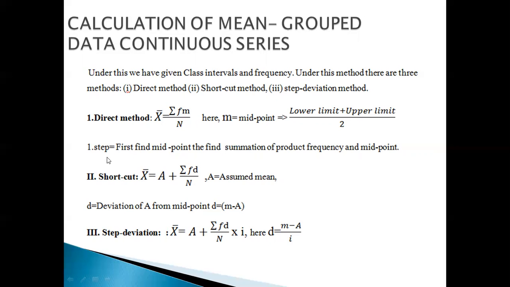What is the first step? First, find the midpoint. Then next, the summation of the product of frequency and midpoint. Summation means adding. So first find the midpoint, using the midpoint formula. Next, the summation of the product of frequency and midpoint. Summation means the total of the frequency and midpoint products.